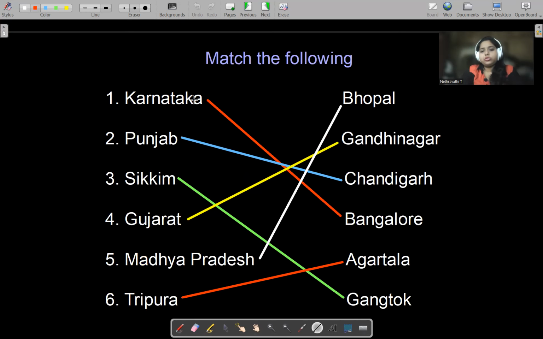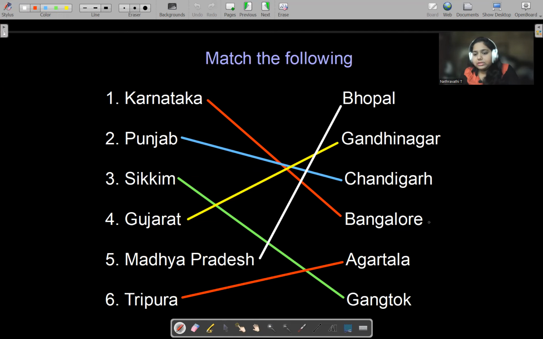For example, not only capital cities. The capital of Karnataka is Bangalore, right? So we saw that here. But also think, just a minute. Yes, the capital of Karnataka is Bangalore. That is completely fine. So is that the only thing we can map?